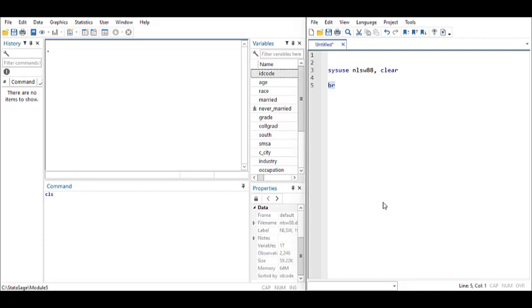So hi there, welcome to another session where we look at the women data, the NLSW 88. If you have installed Stata on your laptop or your computer, this comes by default. All you need is just to type this command exactly the way I typed it, and you'll be able to see this data set. So we want to look at the power of summarize again, and in a closer light.